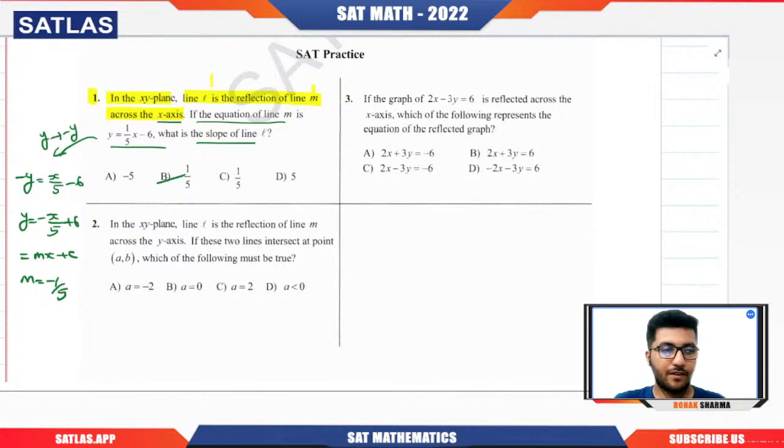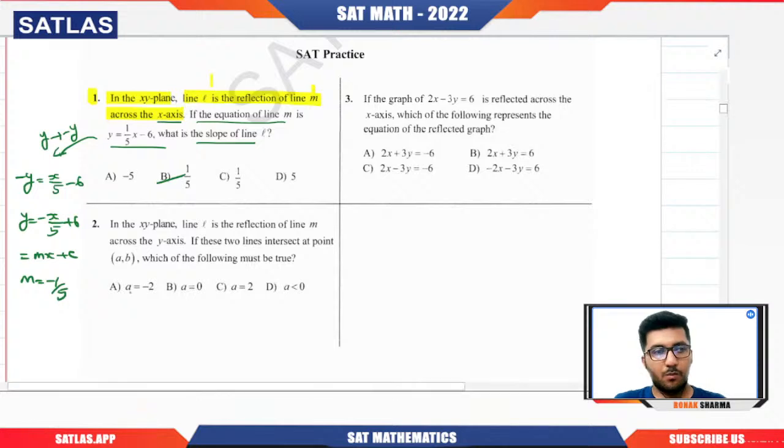If we know what happens when the reflection takes place across the x-axis, across the y-axis, or about the y equal to x line or y equal to minus x line or the origin. Okay, got it?